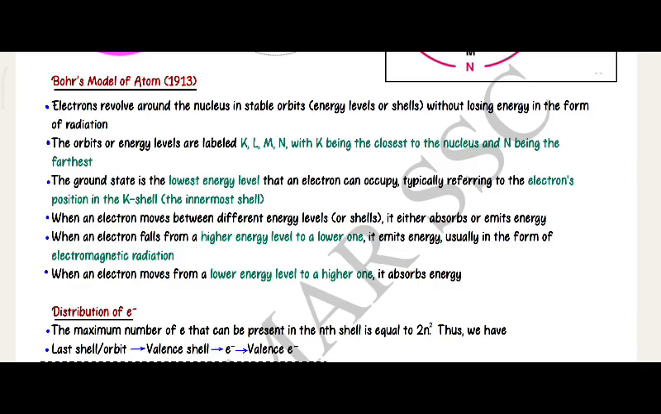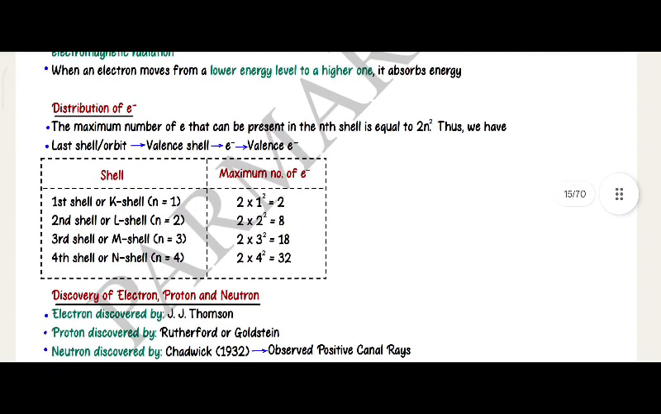When an electron moves between different energy levels or shells, it either absorbs or emits energy. When an electron falls from a higher energy level to a lower one, it emits energy, usually in the form of electromagnetic radiation. When an electron moves from a lower energy level to a higher one, it absorbs energy.